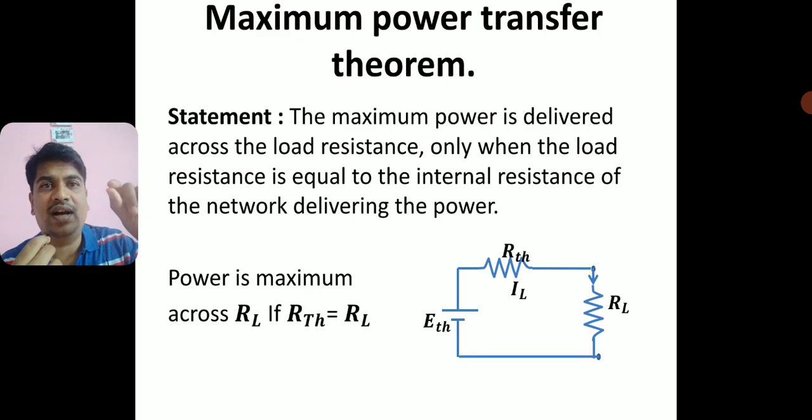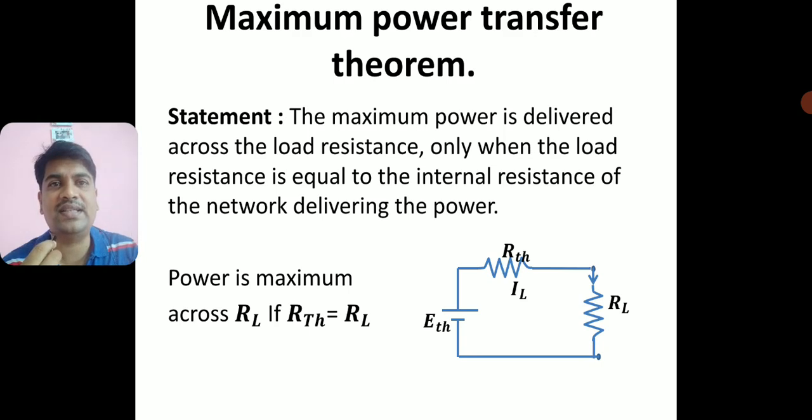I mean to say RTH and RL are in series for the flow of current. So for the current, these two resistors look like they are in series. Therefore, the total resistance will be the sum of these two, because when resistors are in series, you can simply add the resistances, RTH plus RL.